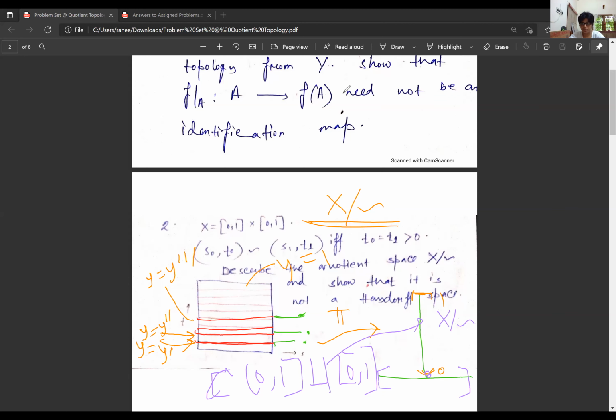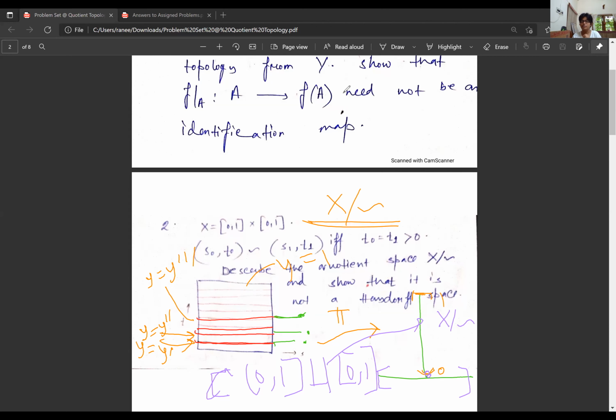So what's going on here? Why is it not Hausdorff? Which points will make the problem? There will be some points which are non-distinguishable. We can't distinguish some points by means of open sets. That is the meaning of Hausdorffness. We distinguish two points by means of disjoint open sets, open neighborhoods around them. So we can't do it here for some points, right?